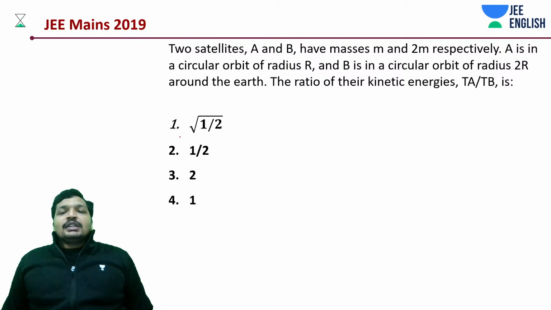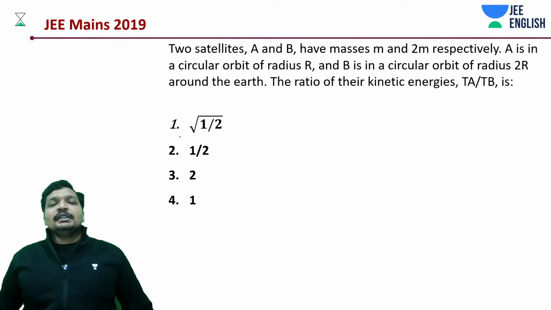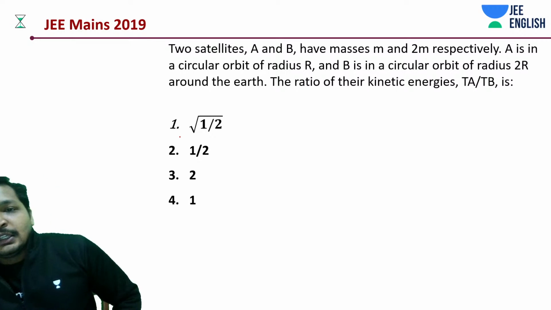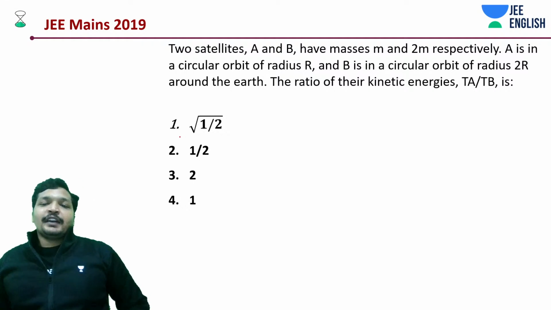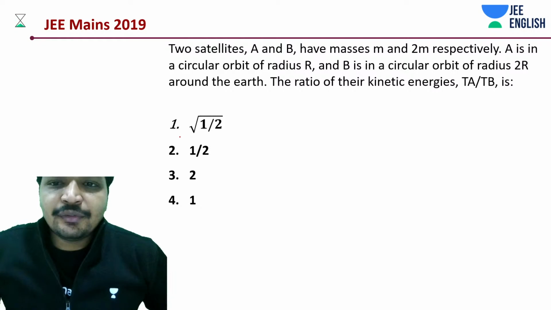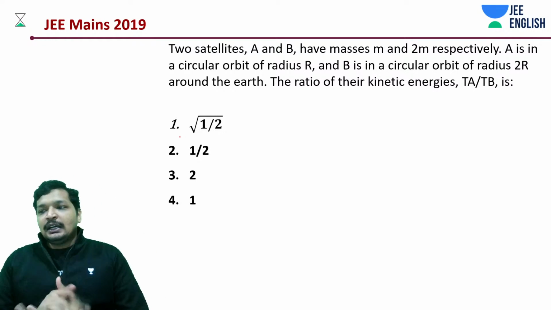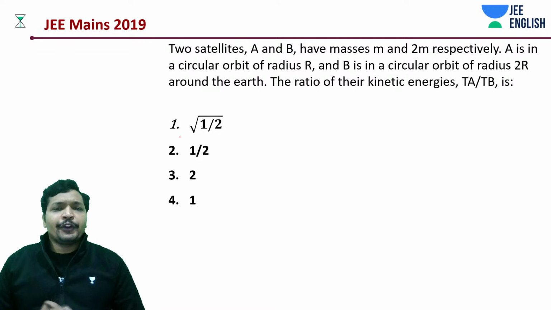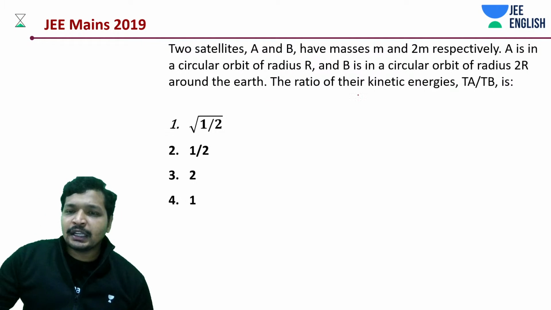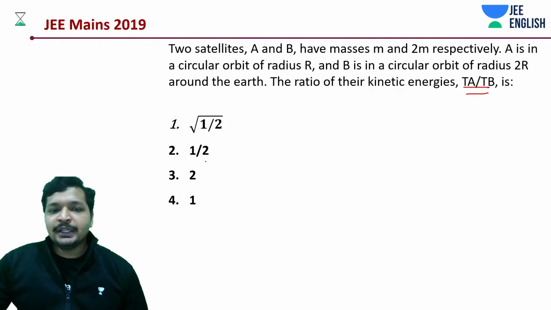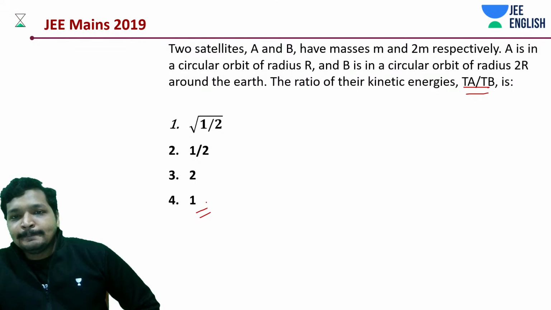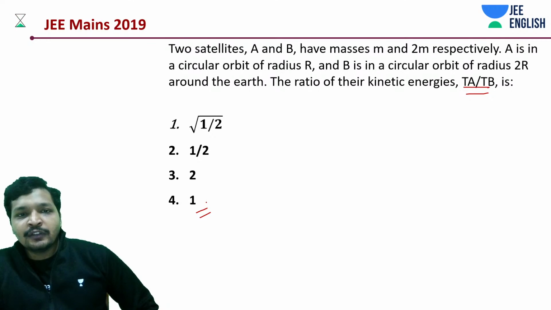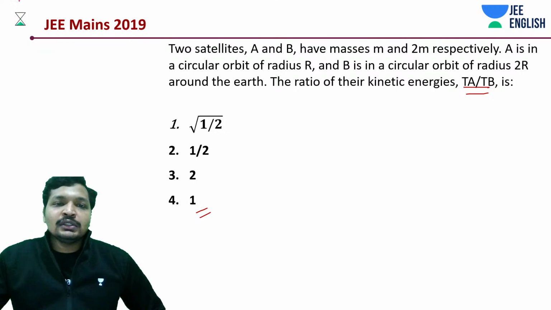Let's move on to the next problem then. It's a very simple problem. See, total energy, we just did it. Okay, ratio of kinetic energy is being asked. Now, what is being asked? The ratio of kinetic energy. It's simply 1 if you have understood, because all we are concerned about is the mass to radius ratio, given that both are orbiting around the same planet.